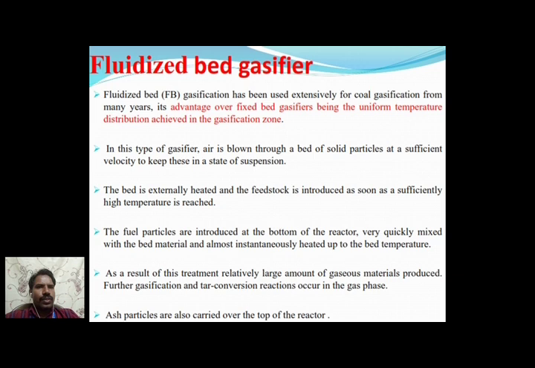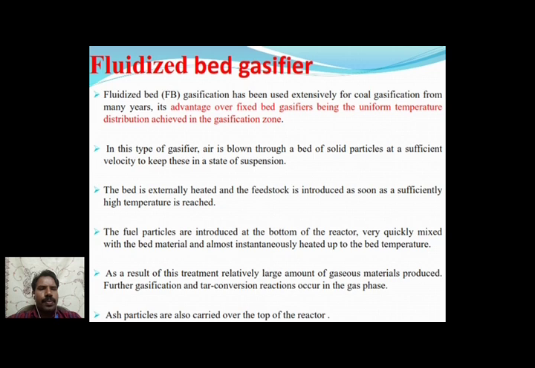Next, we discuss the fluidized bed gasifier, generally called FBG. It has been used extensively for coal gasification for many years. The advantage over the fixed bed gasifier is the uniform temperature distribution achieved in the gasification zone. In this type of gasifier, air is blown through a bed of solid particles at a sufficient velocity to keep them in a state of suspension.